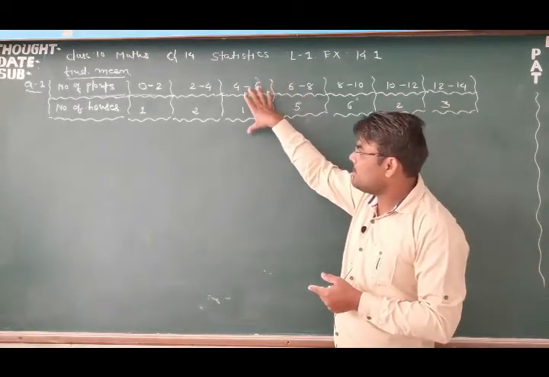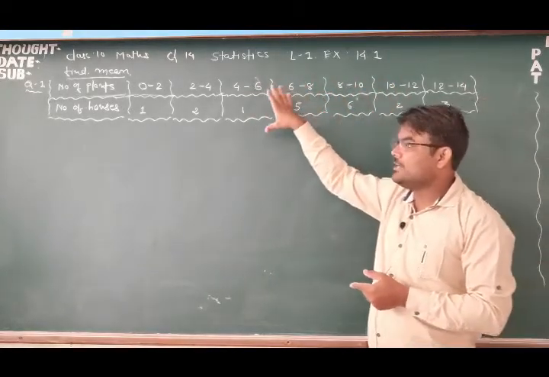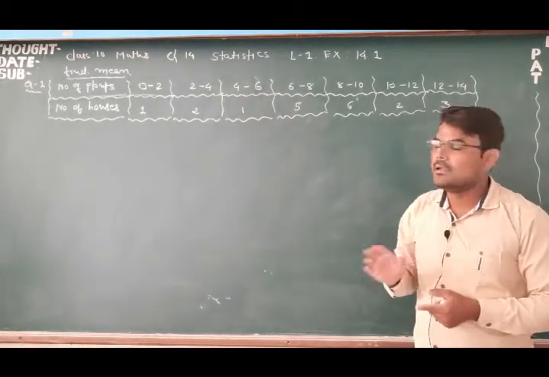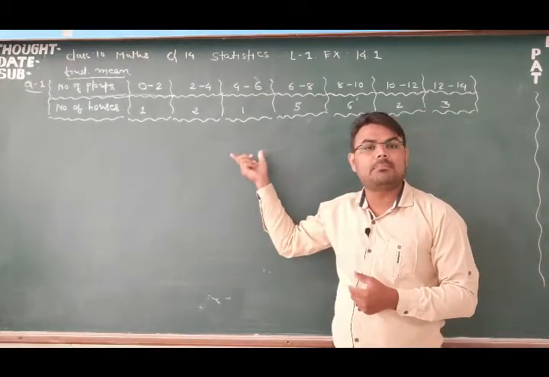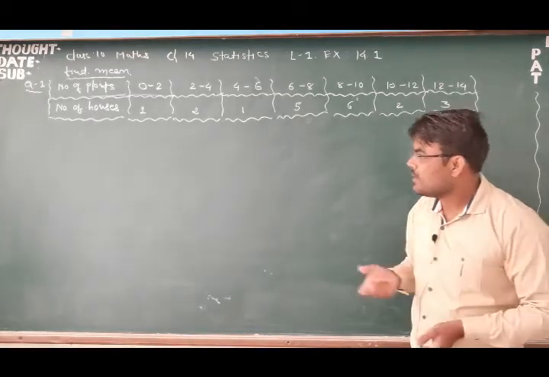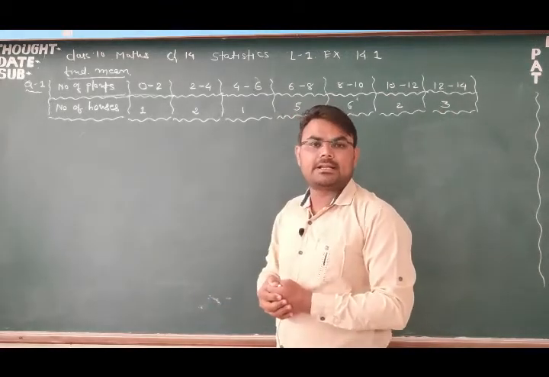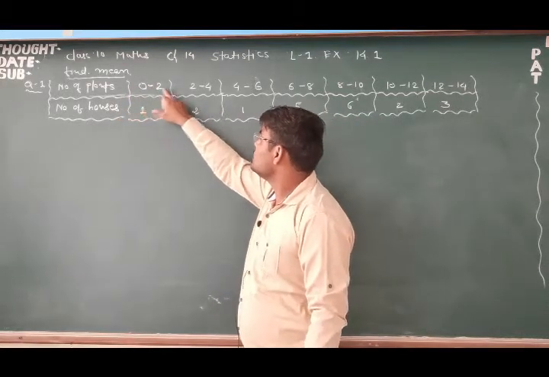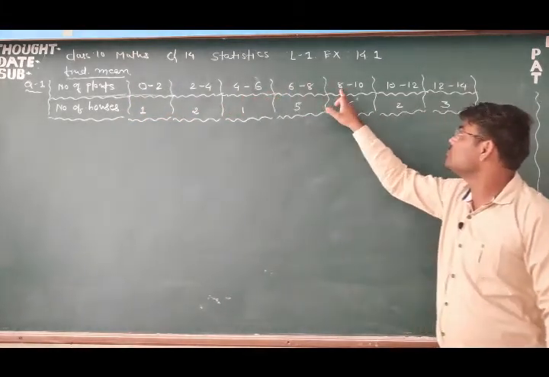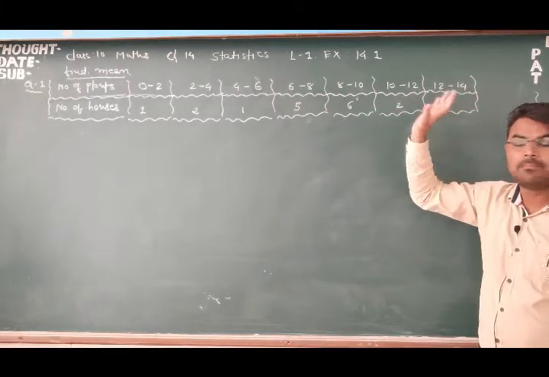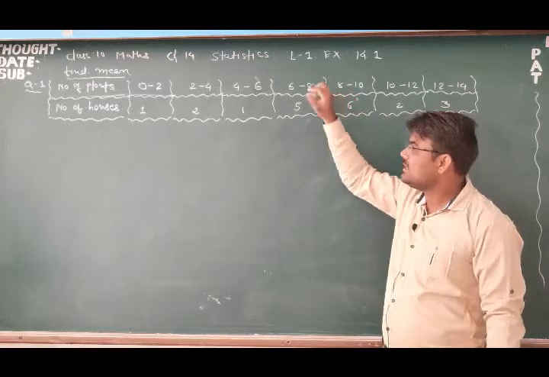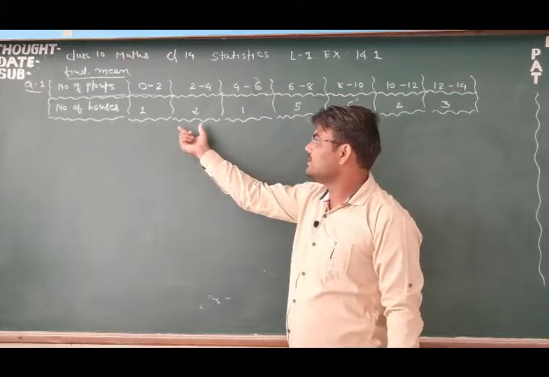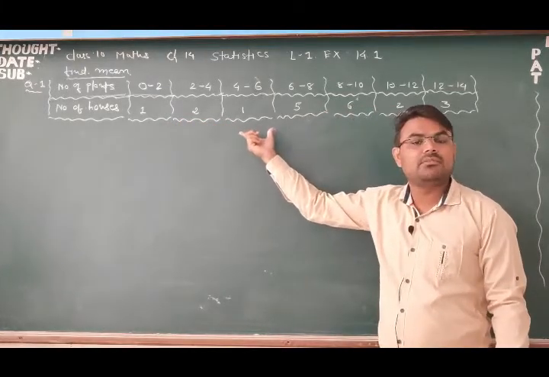So this is question number 1 of 14.1. We need to find the mean, but we will talk about the direct method. Later on we will try to solve the same example by assumed mean method. Okay friends, so what to do in direct method? Remember friends, number of plants 0 to 2, 2 to 4, 4 to 6, 6 to 8, 8 to 10, 10 to 12 and 12 to 14. These are the classes. We will consider this as a class in this chapter, and look at the number of houses. These numbers are said to be frequency.